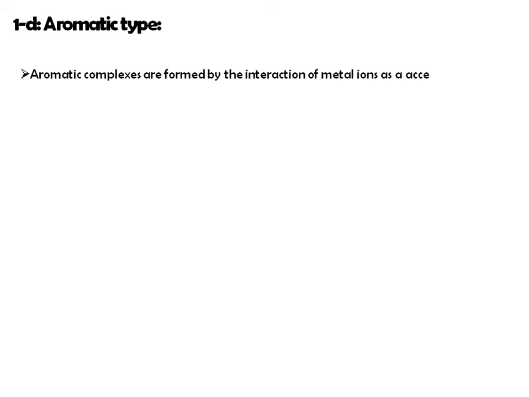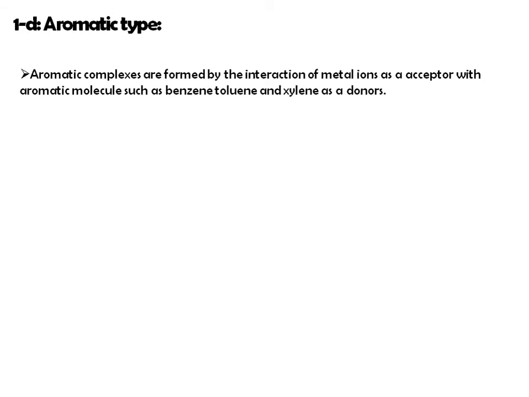Okay, then the fourth type, that is aromatic type. In these aromatic complexes, complex formation is there because of interaction of the metal ion as an acceptor with an aromatic molecule such as benzene, toluene and xylene. These aromatic compounds donate electrons to the metal ion and form a complex, and they are aromatic in nature, so the complex is known as an aromatic type complex.